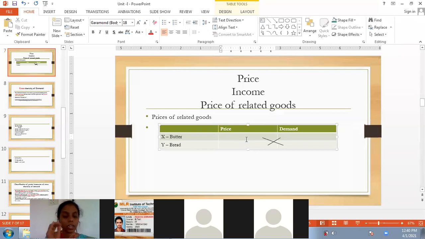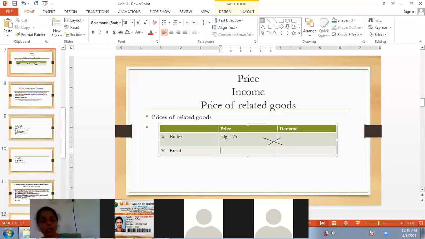A person in a family used to purchase 50 grams of butter, let us consider by spending 25 rupees. In a family they used to require 50 grams of butter, and they used to spend 25 rupees on that.